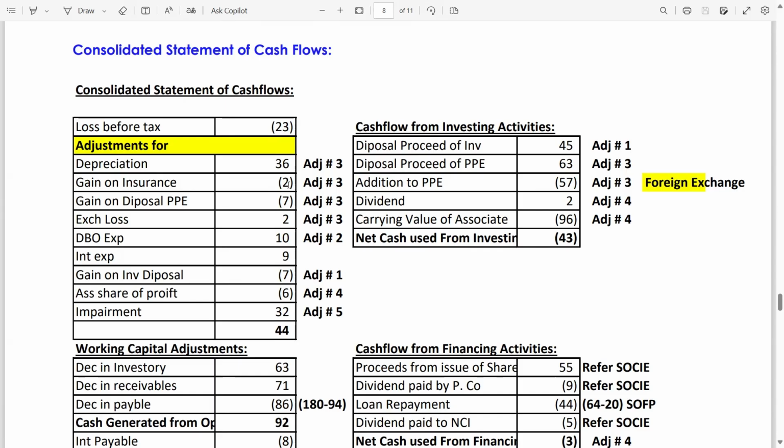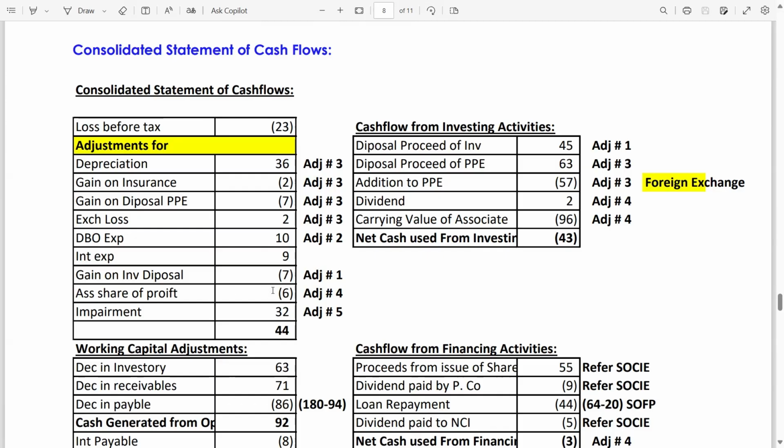Gain on disposal of PPE, adjustment number 3, deduct 7. Exchange loss 2. How? There were 2 exchange losses, remember? So 1 plus 1 is 2. DBO, defined benefit obligation expense, adjustment number 2, 10. Interest expense 9, which we have just calculated in the last working. Gain on investment disposal is 7. You have to deduct it.